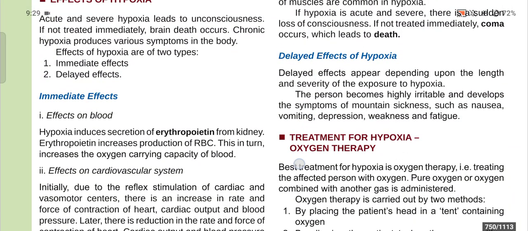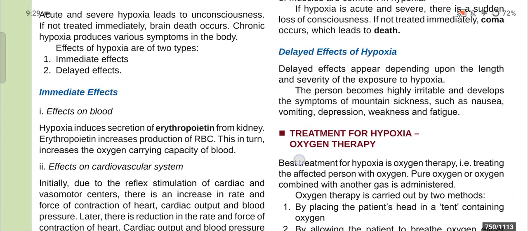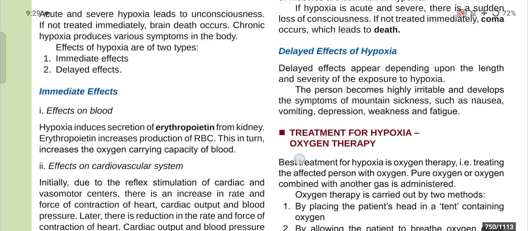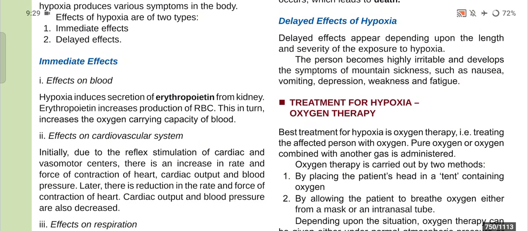Effects on blood. Hypoxia induces secretion of erythropoietin from the kidney, and erythropoietin increases the production of RBC, which in turn increases the oxygen carrying capacity of blood. Now, effects on cardiovascular system. Initially, due to the reflex stimulation of cardiac and vasomotor centers, there is an increase in the rate and the force of contraction of heart, cardiac output, and blood pressure.